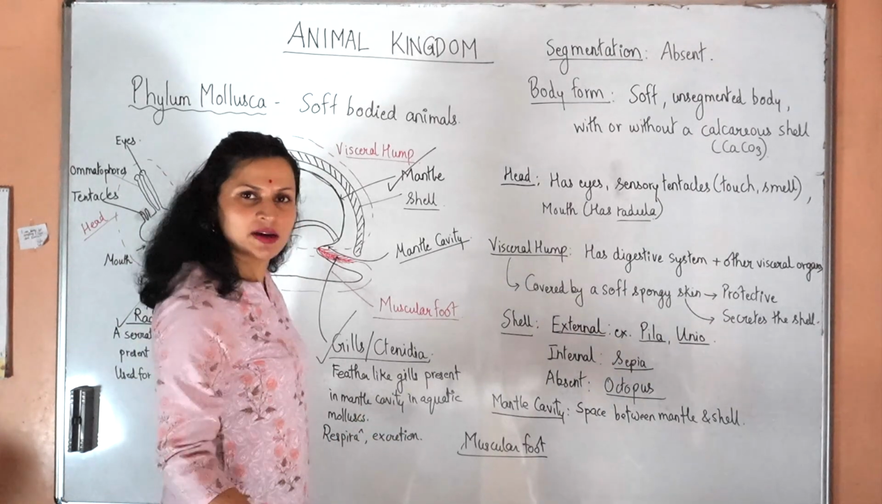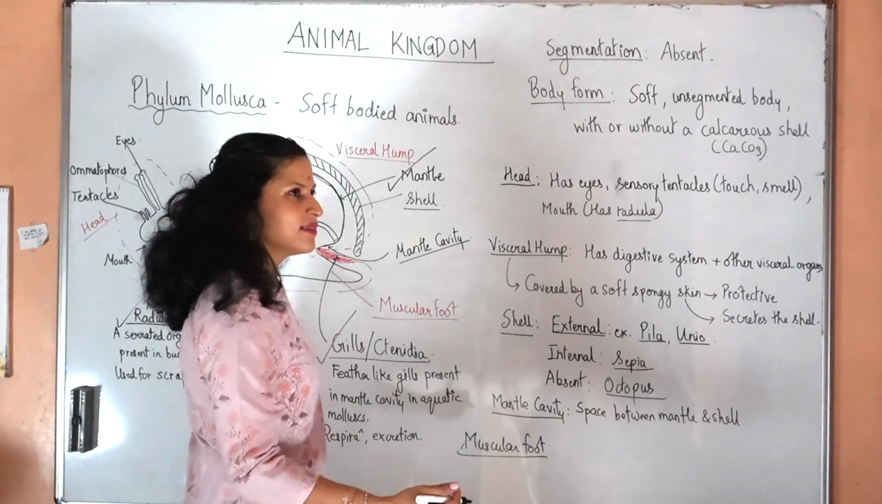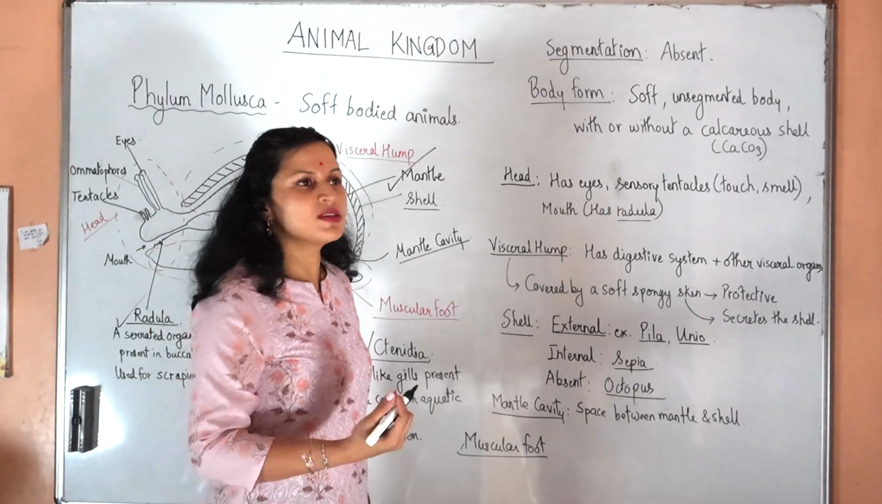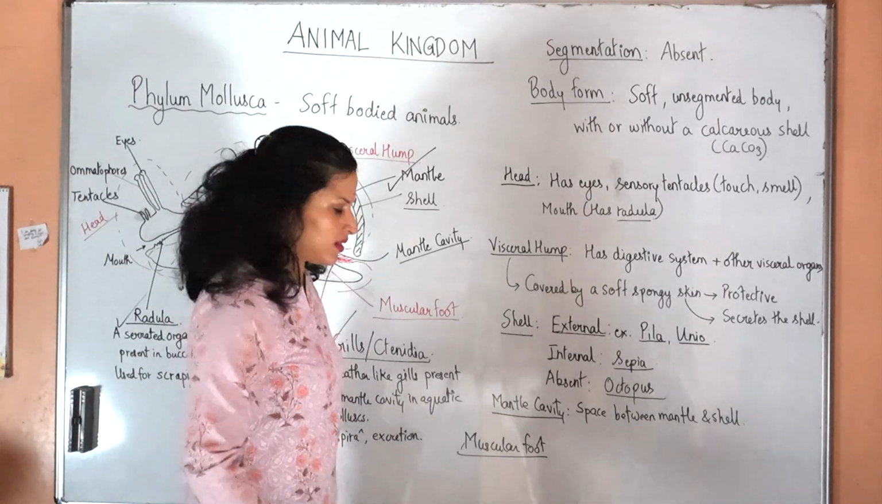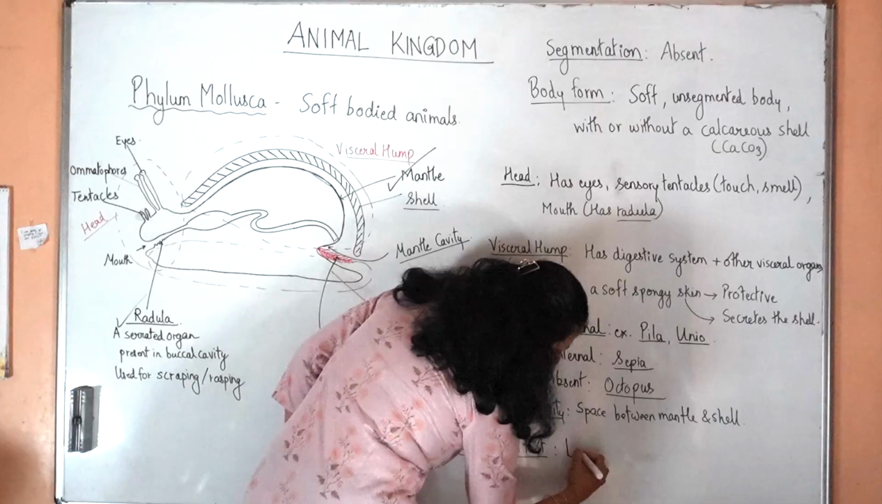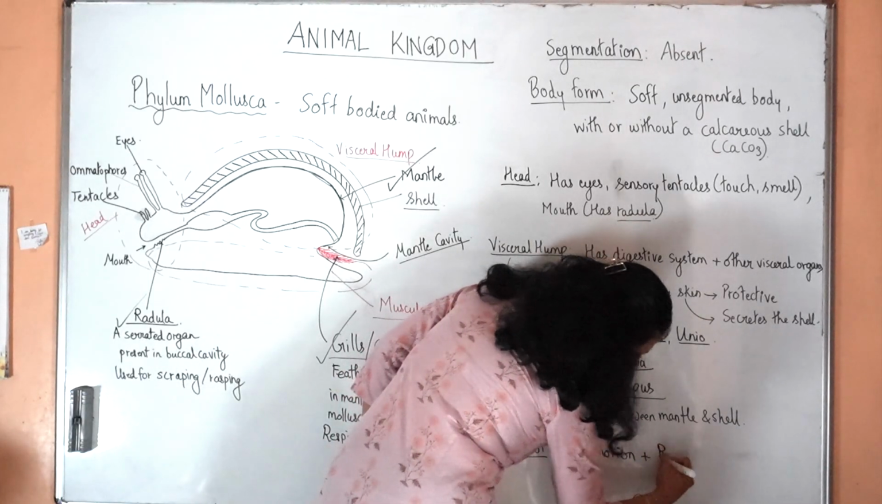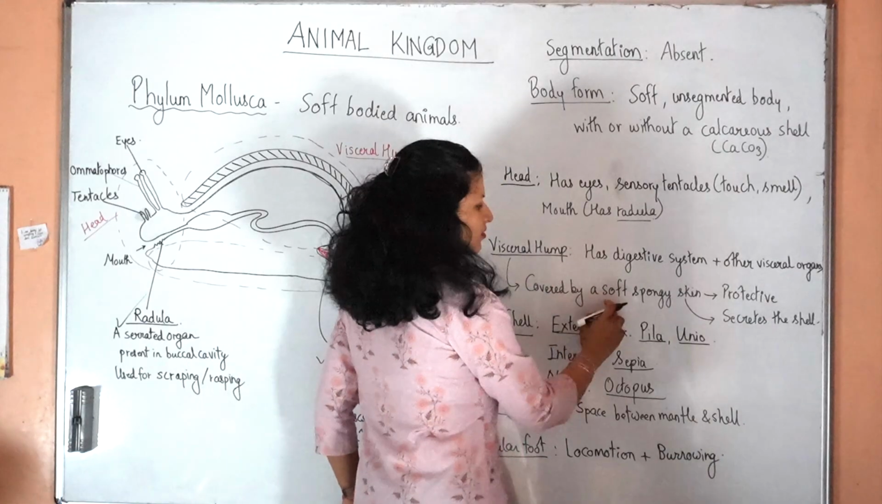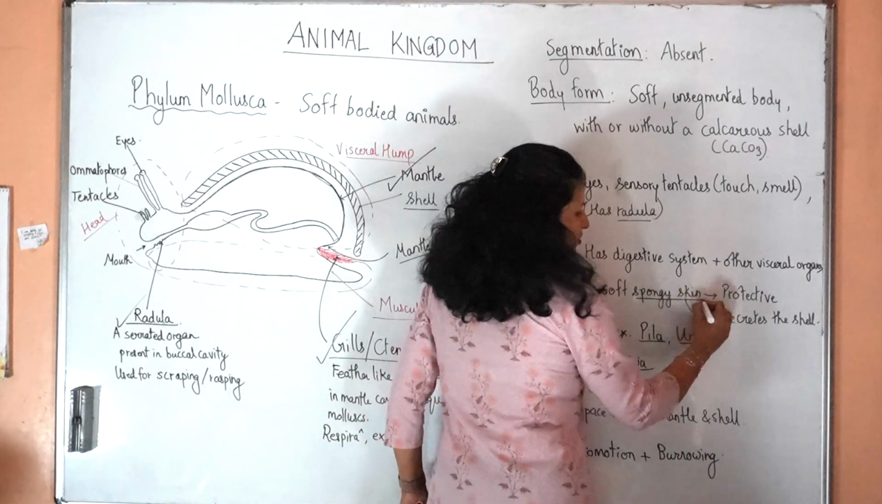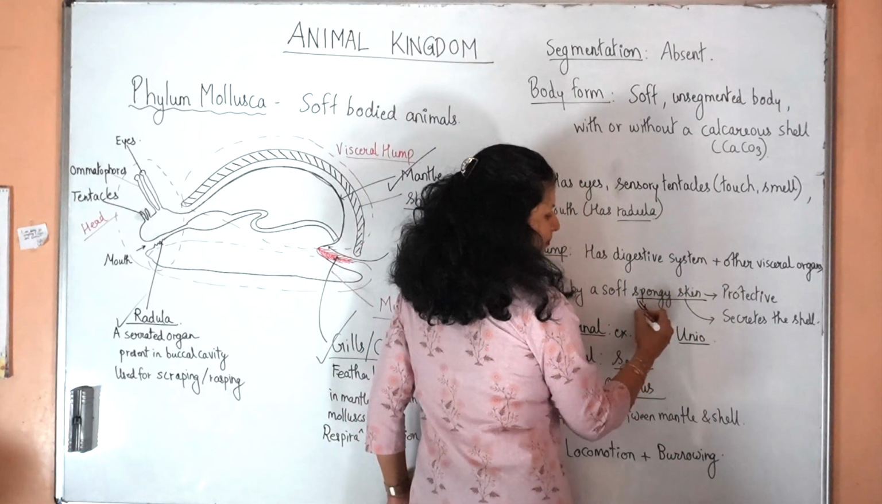Just one foot. Can you imagine walking with one foot, gliding? But this is the only thing that they have. So a muscular foot which is meant for locomotion as well as burrowing. So that is it for their body structures. I didn't write here: the visceral hump is covered by a soft spongy skin, called the mantle.